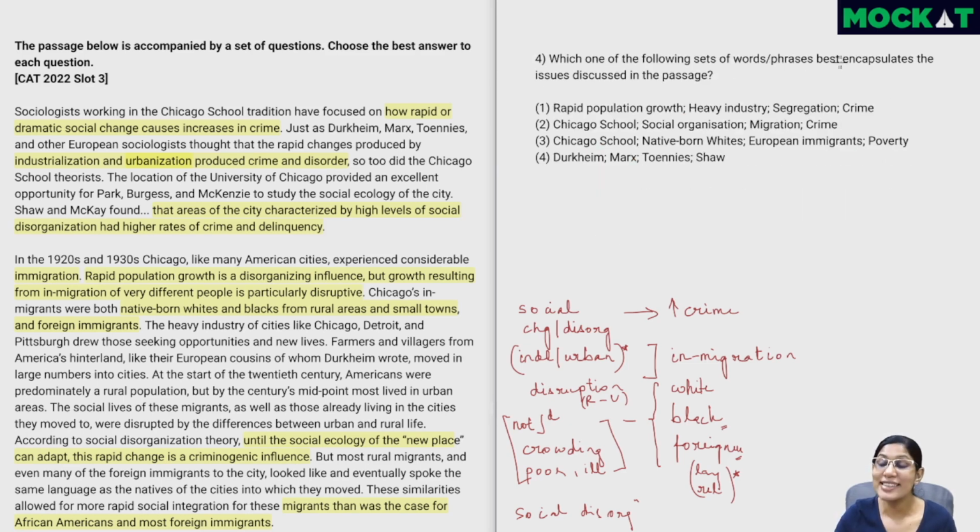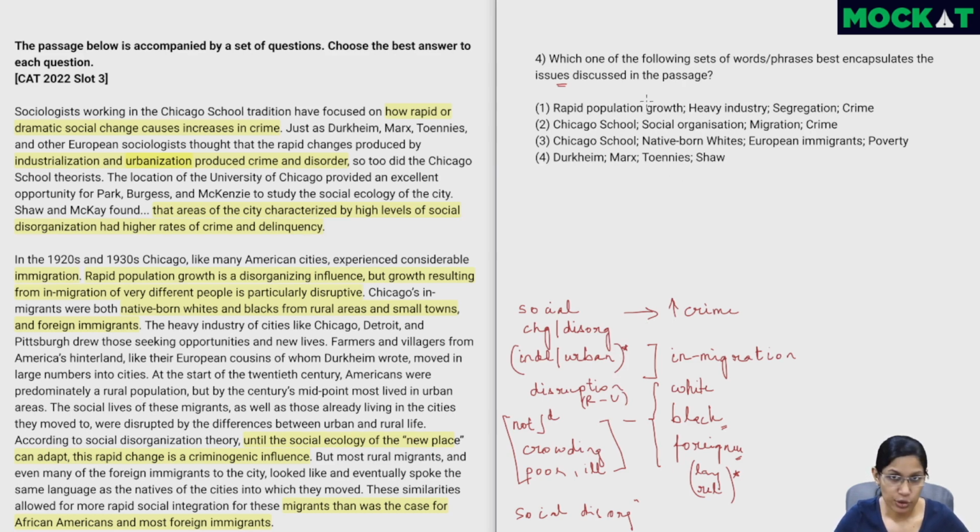Which one of the following sets of words or phrases best encapsulates the issues discussed in the passage? So the issues which have been discussed is industrialization or urbanization is something which has led to disruption. People have not been integrated or they've been segregated, either word would be fine. Crowding, poverty, illness, a lot of it has led to social disorganization, especially for certain races. So let's try and find something which is closest to this.